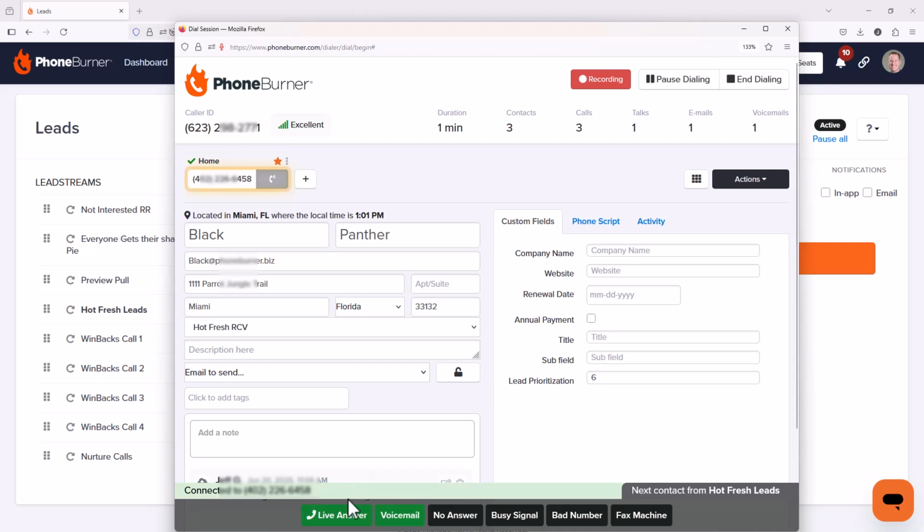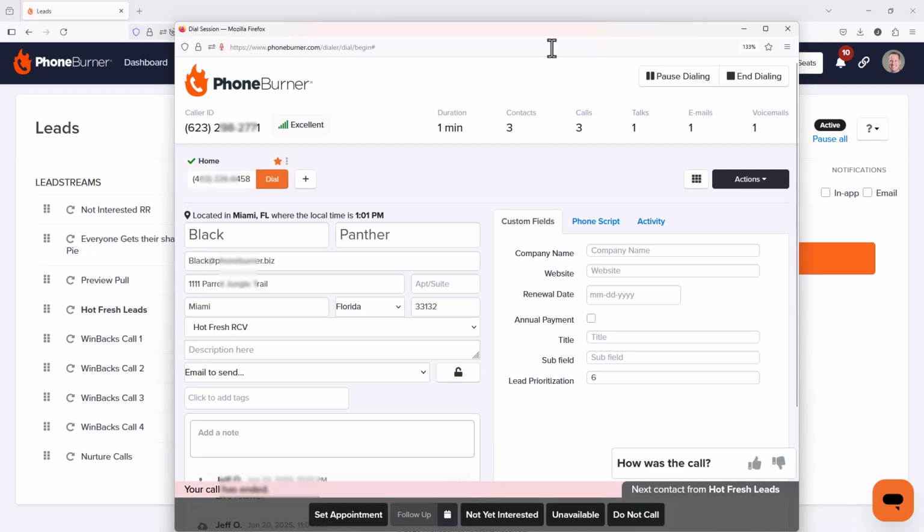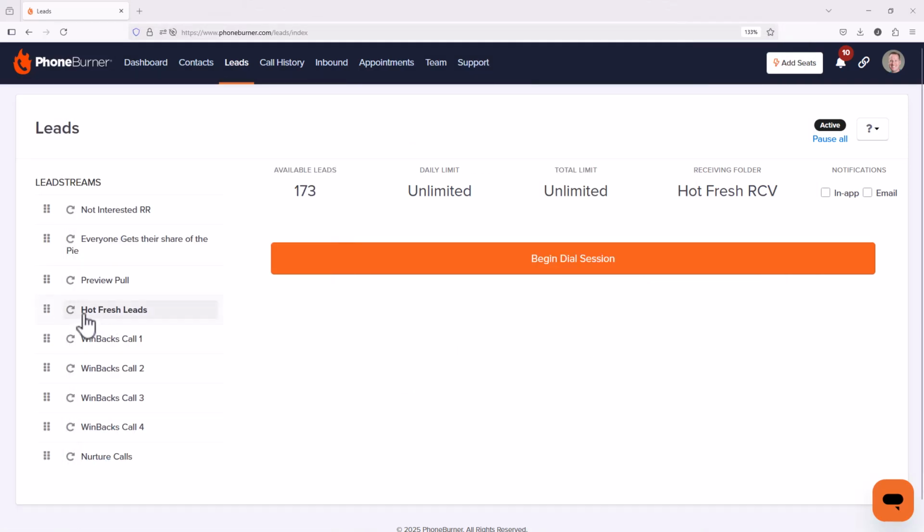But while I move on to the next call, let's move this off the screen. Let's refresh this again, right? So now we're down to 171 total contacts because we called one and left a voicemail or there was no answer. Then we marked one as not interested, and then we just started calling another one, so it was taken out of the lead stream.